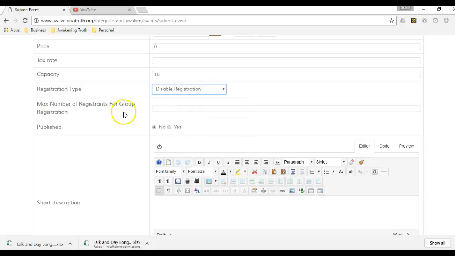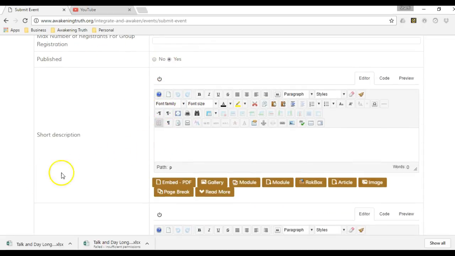Max number of registrants for a group. Obviously, we're not going to do that, but if we involve the group registration, we have to say at least 2. And then published, yeah, we're going to publish this. This is going to be a test. If I can spell, there we go, a test.